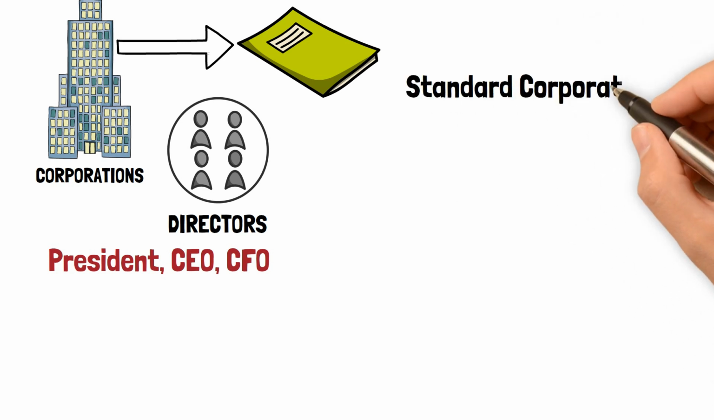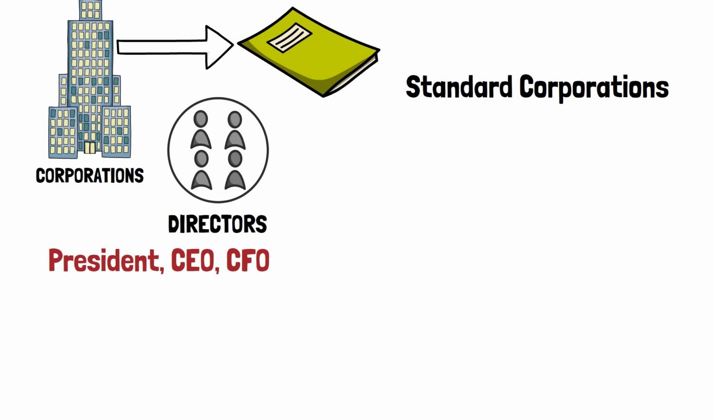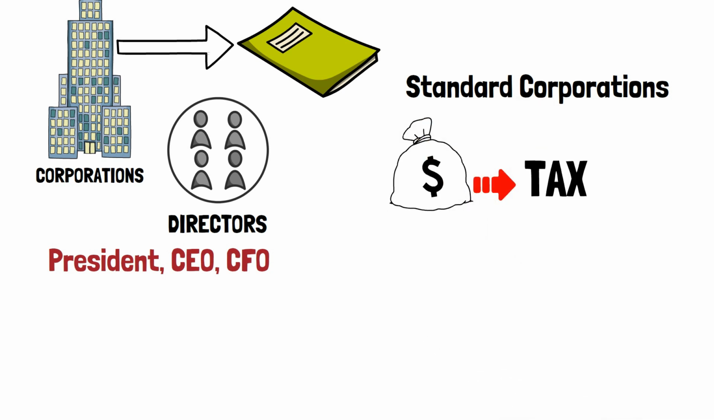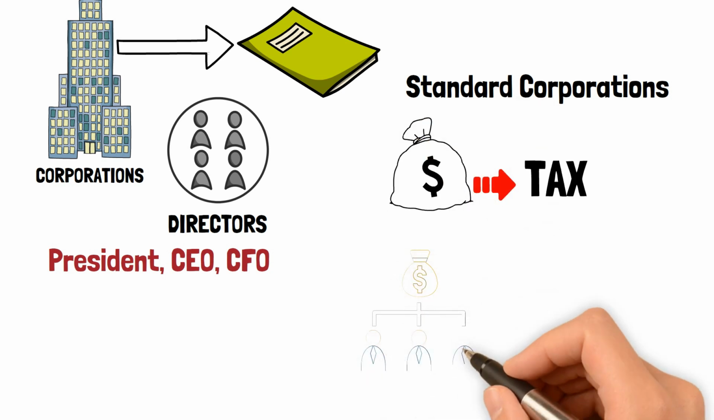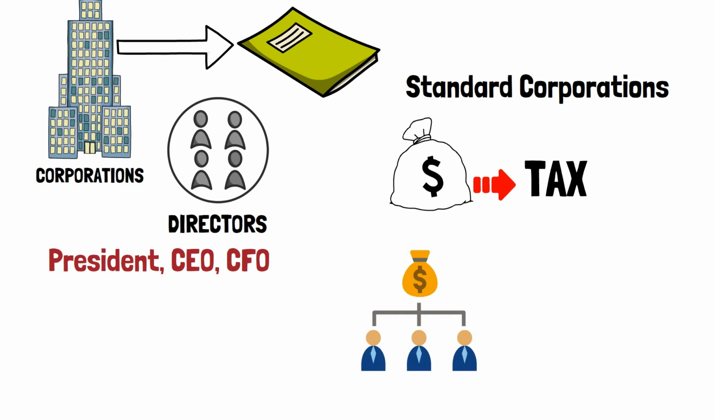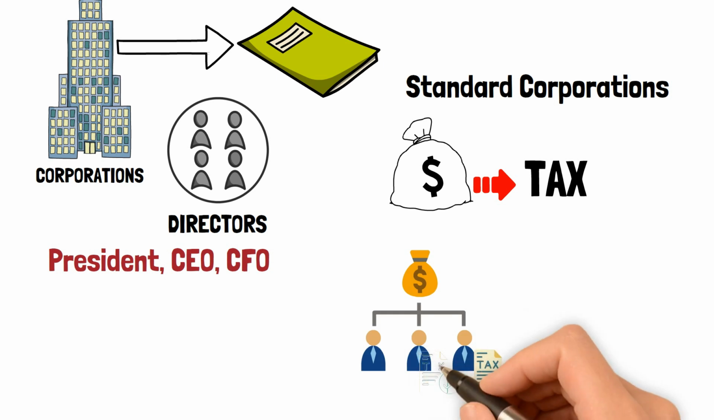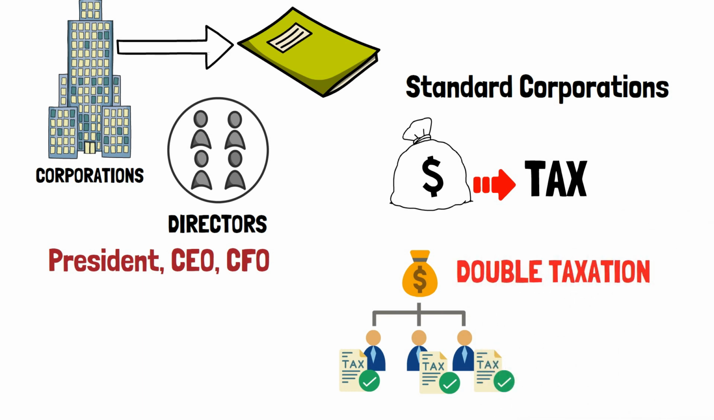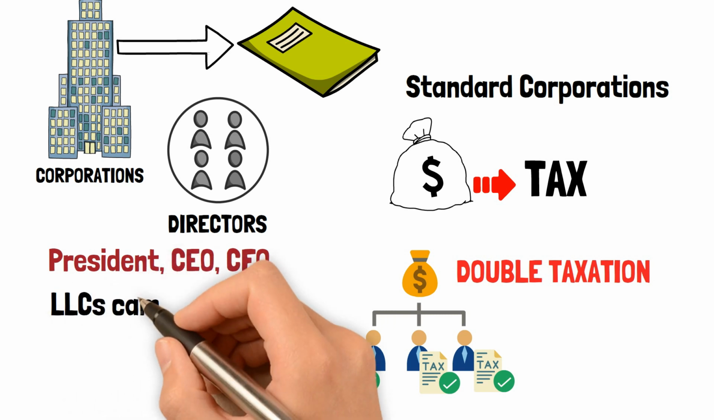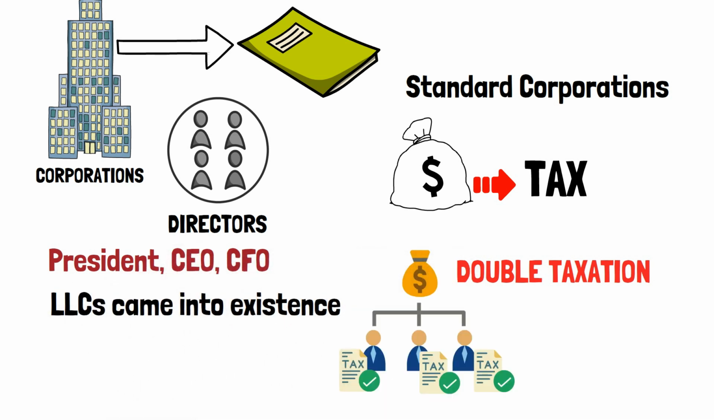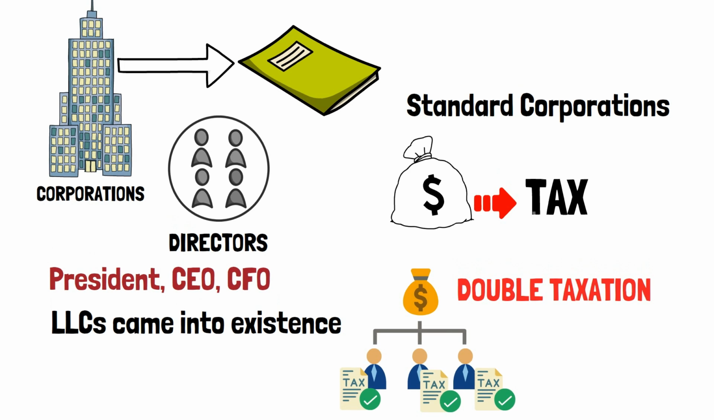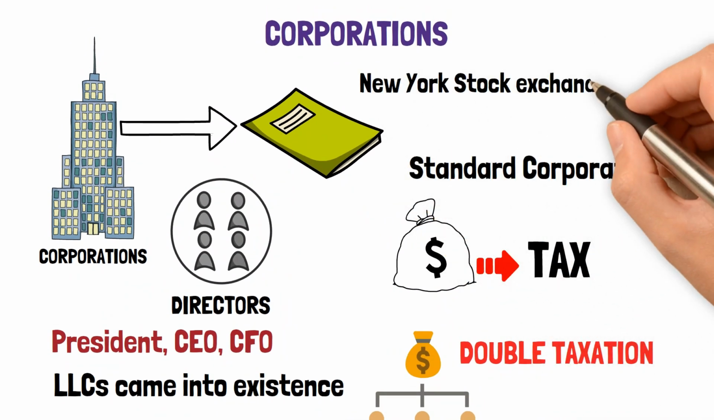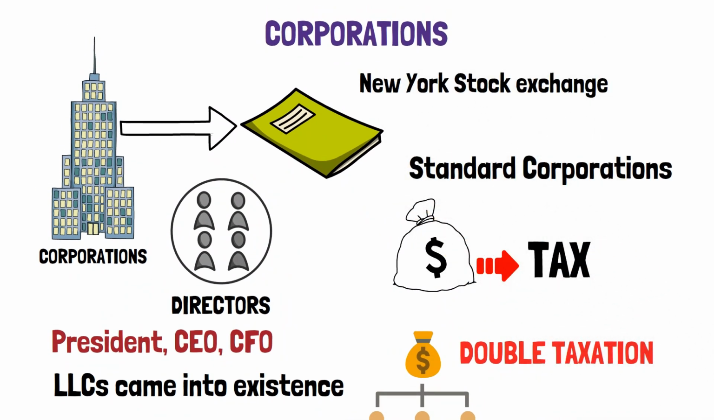Standard corporations, known as C corporations, are taxed on their income as they earn it. Then, when corporate profits are distributed to the shareholders as dividends, the shareholders are taxed on that income as well. This double taxation is the major downside to running a corporation and is the main reason LLCs came into existence. However, because only corporations can be traded on most public exchanges, such as the New York Stock Exchange and NASDAQ, virtually all major American businesses are corporations.